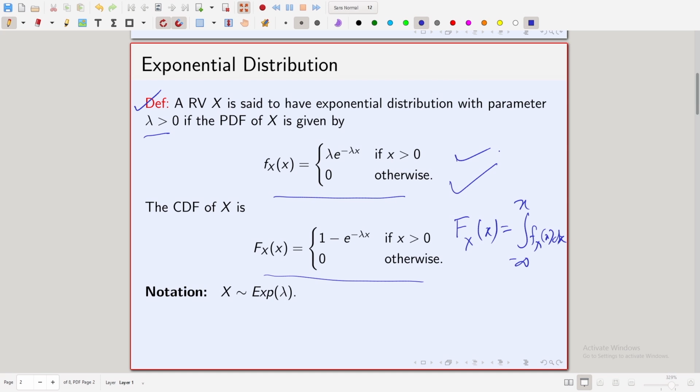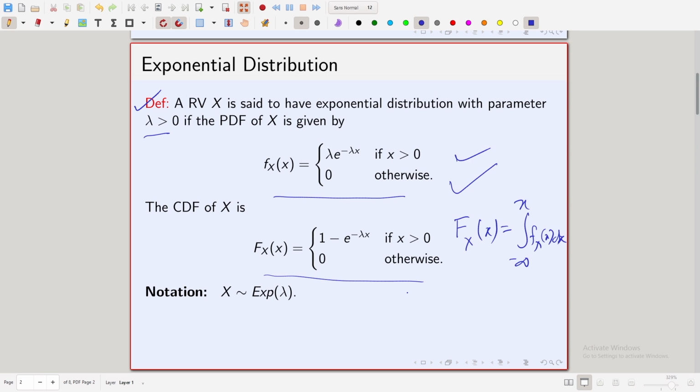If you do the integration, you can easily check that the cumulative distribution function of an exponential random variable is 1 minus e to the power minus lambda x if x is strictly greater than 0, and 0 otherwise.